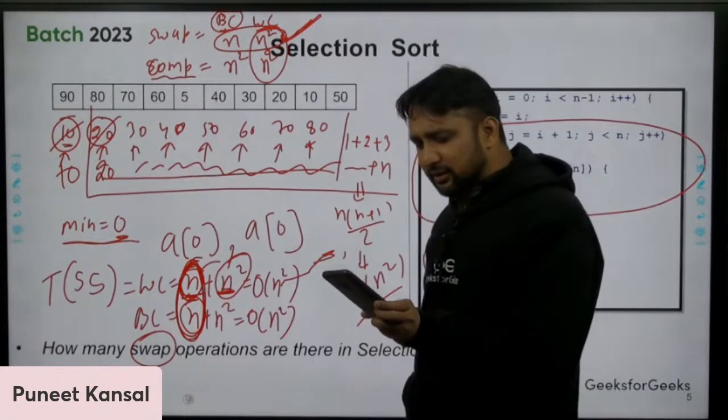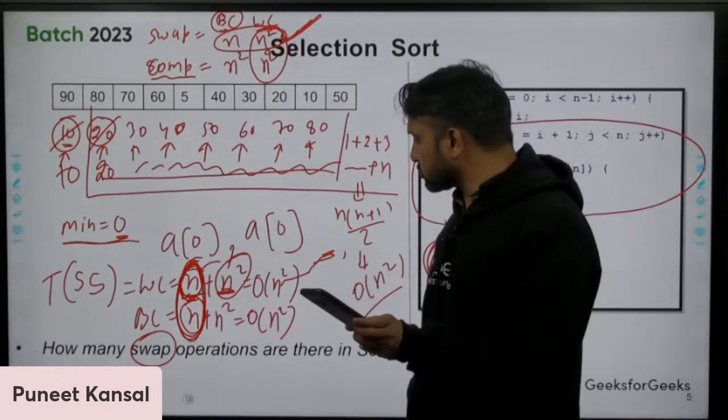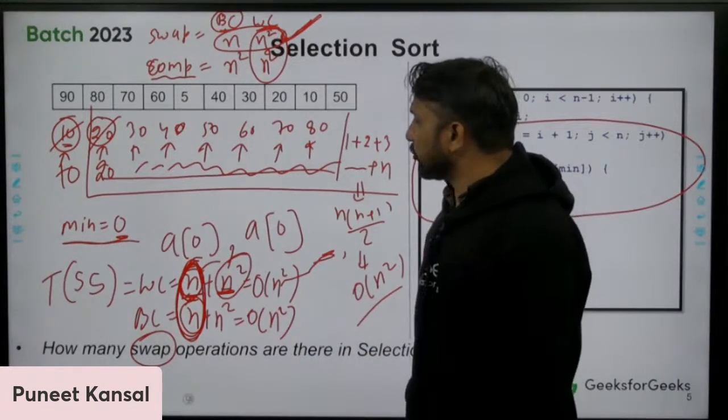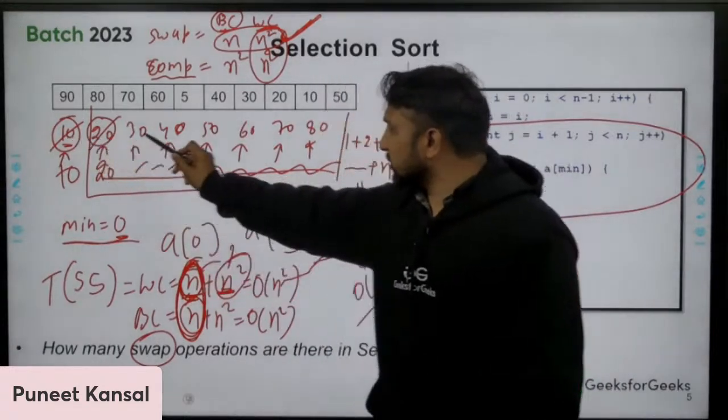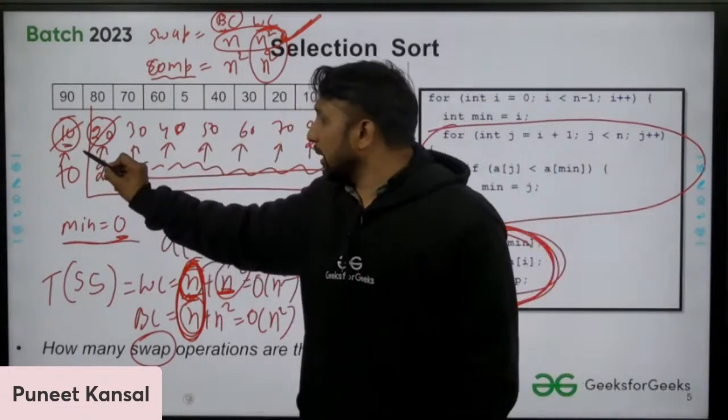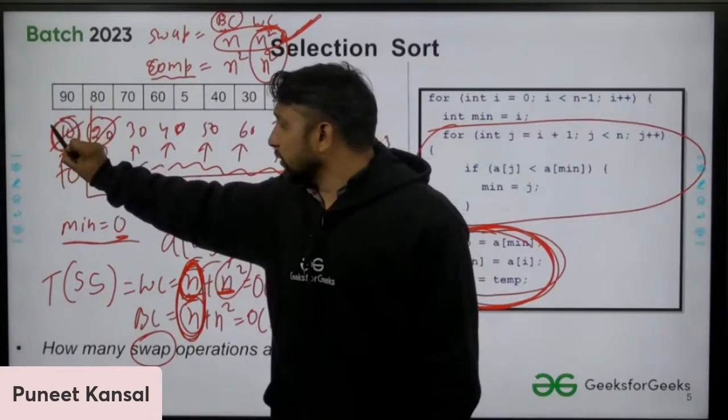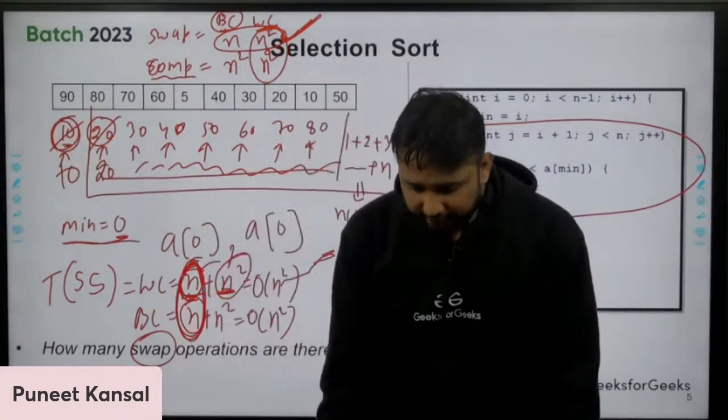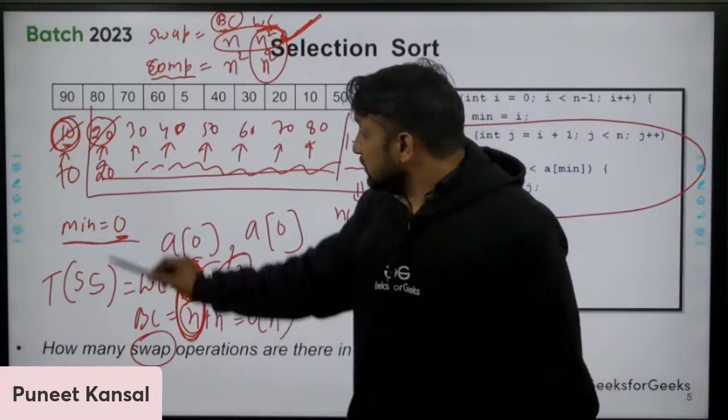Why is the comparison n square if the array is already sorted? Okay, so here the elements were sorted already, but we need to see, okay, GATE aspirant, we give this